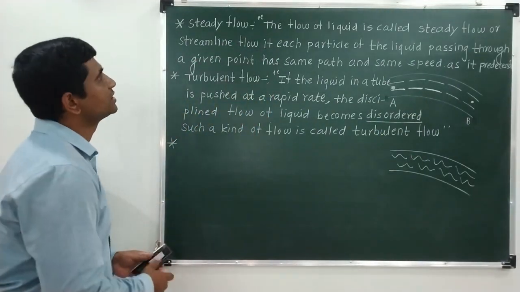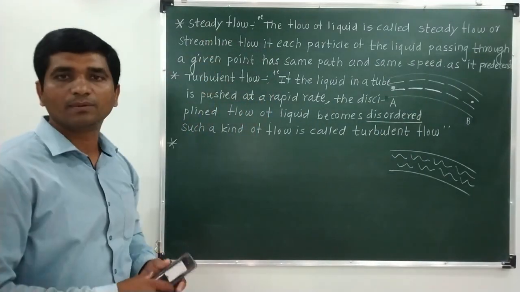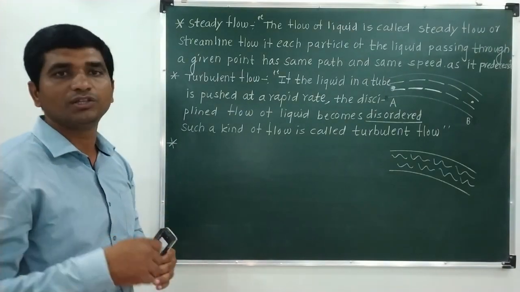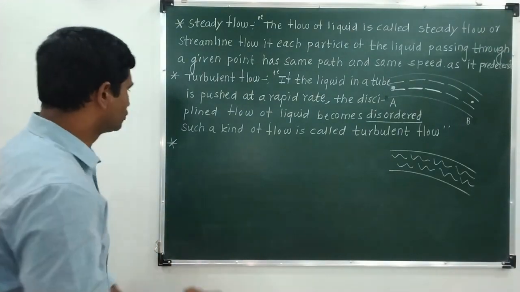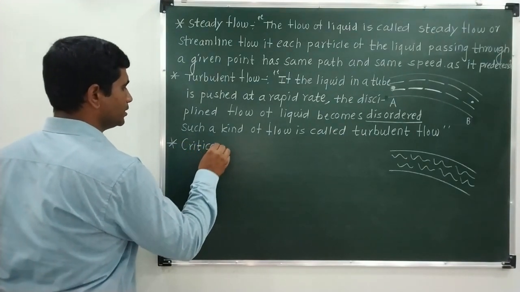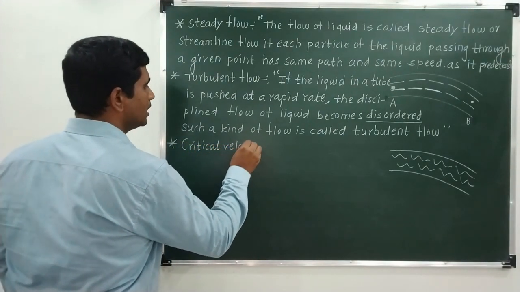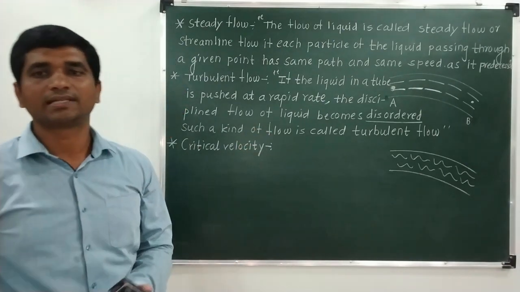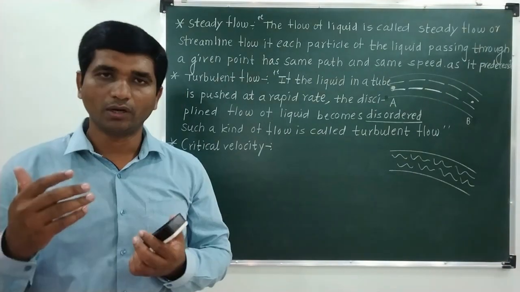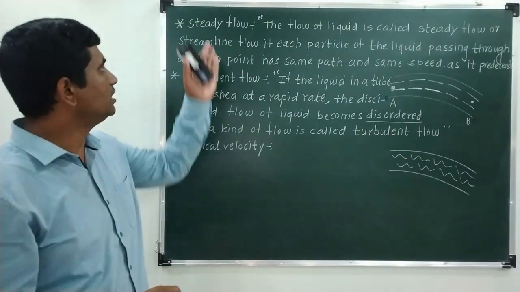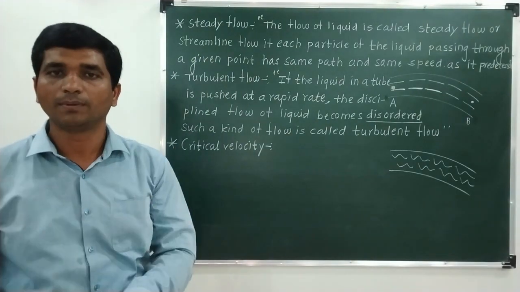Now what we were discussing is that steady flow and turbulent flow are classified based on the velocity with which the liquid is flowing. That velocity is called the critical velocity. Now what is this critical velocity? When the velocity of the liquid becomes greater than the critical velocity, steady flow of the liquid becomes turbulent flow.